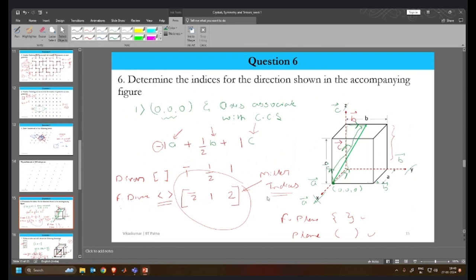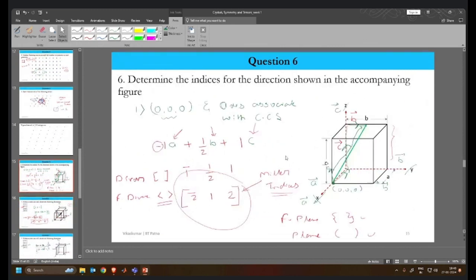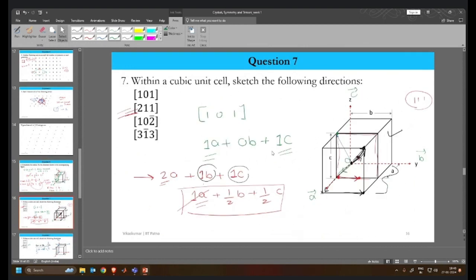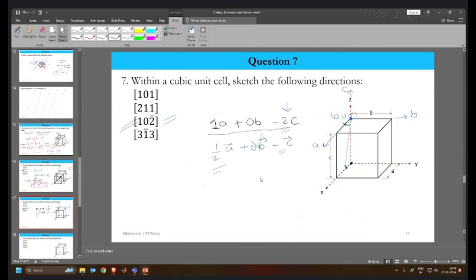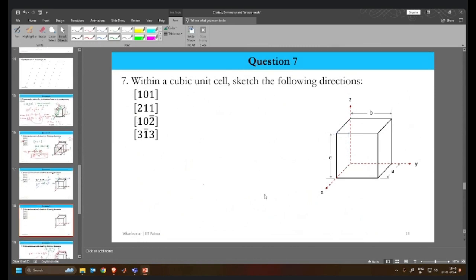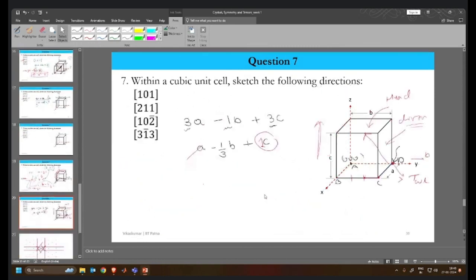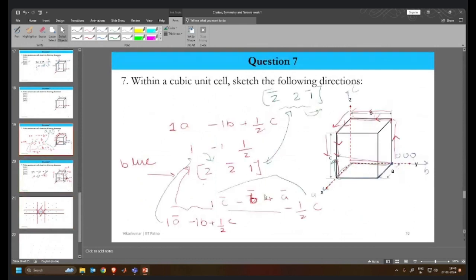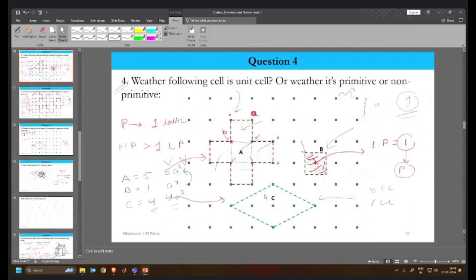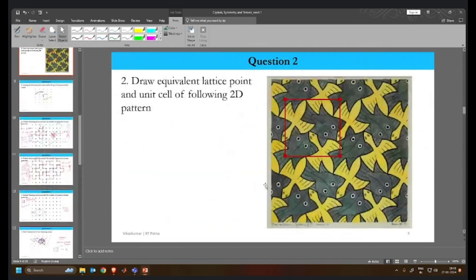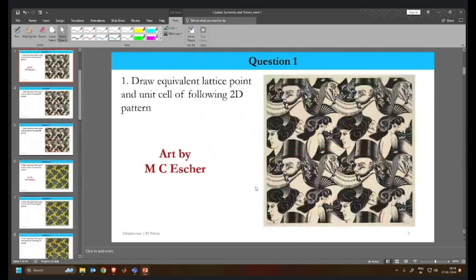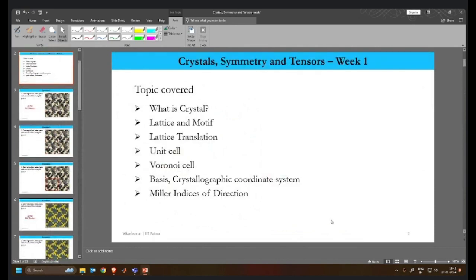These questions are taken from Callister. These are a few good questions in that particular book, and that's all from my side. So, any question before we end this particular session? I would like to discuss if there is anything from the syllabus that has been covered.